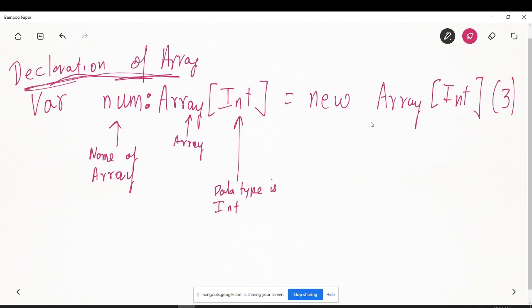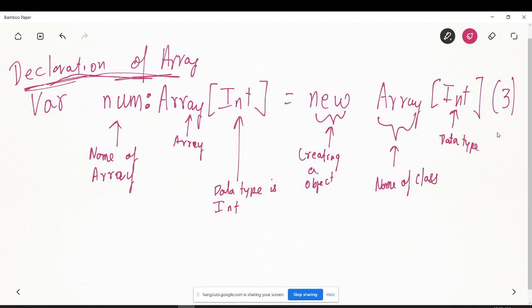So if you want to create, like this is a class name, right? So I will say this is the name of the class. You write new because you are creating an object. The array is of type integer again, the data type, and this is the length of the array. Okay.